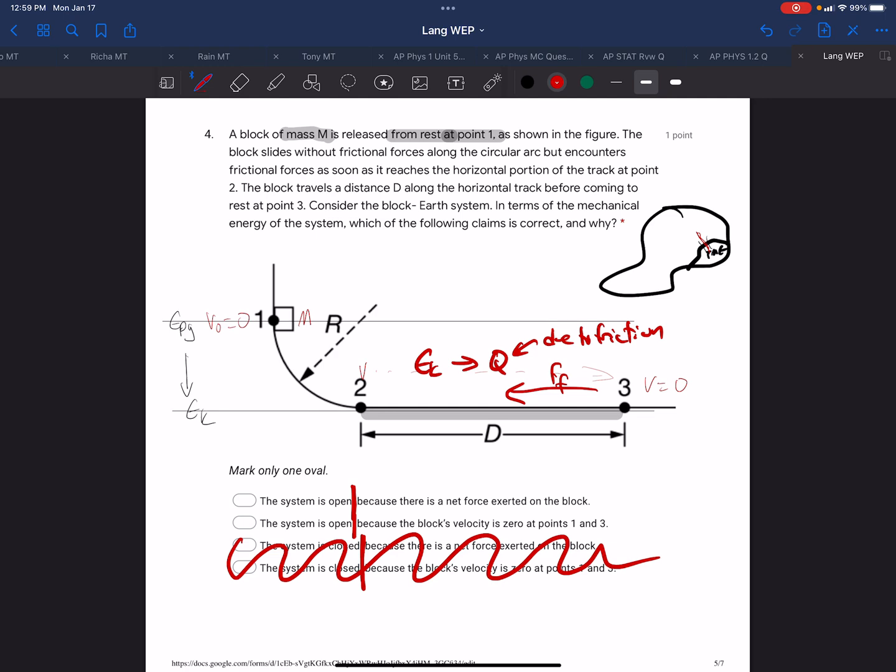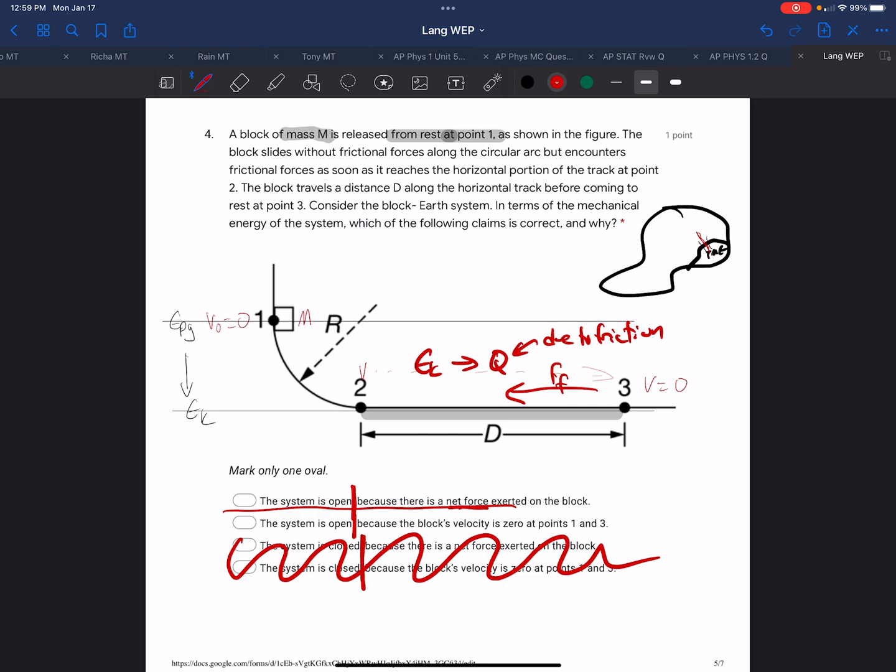So it's open. For the energy to leave, there must be some work being done on that system by a force. There is a net force exerted on the block, which does work on the system. And so that looks like that's our answer.